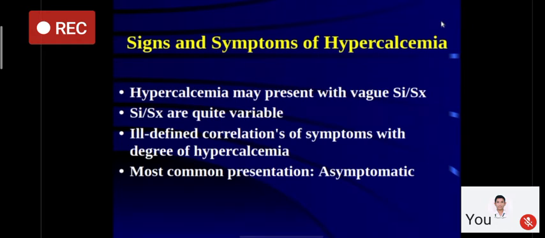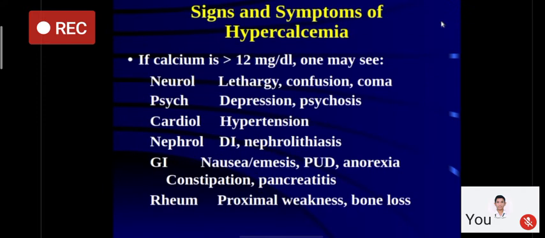What are signs and symptoms of hypercalcemia? It means increased serum calcium. Calcium becomes more than 11 milligram per deciliter. Now, most patients of hypercalcemia are either asymptomatic or they present with vague signs and symptoms, and there is an ill-defined correlation of symptoms with degree of hypercalcemia. Why is the most common presentation asymptomatic? Reason being, nowadays we have automated analyzers where a plasma sample is analyzed and a lot of biochemical tests are performed. And these patients are detected to have hypercalcemia, but they do not have any signs and symptoms.